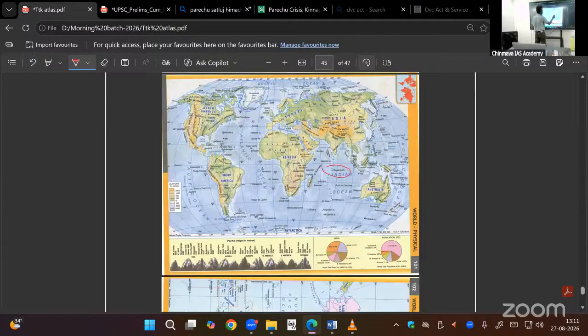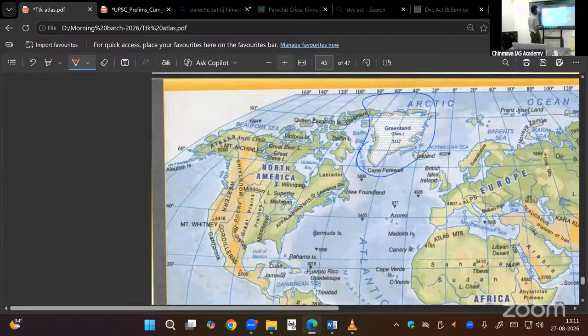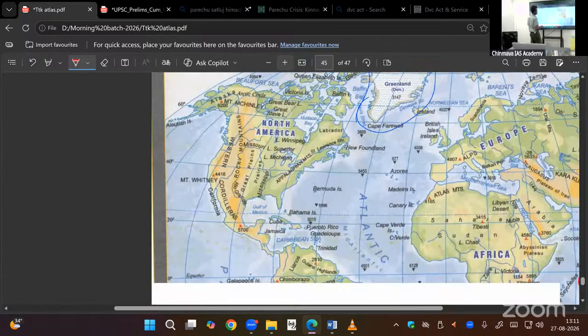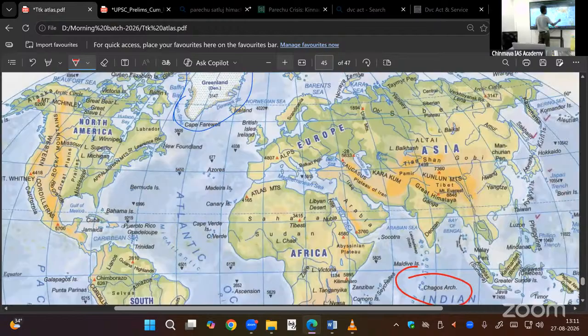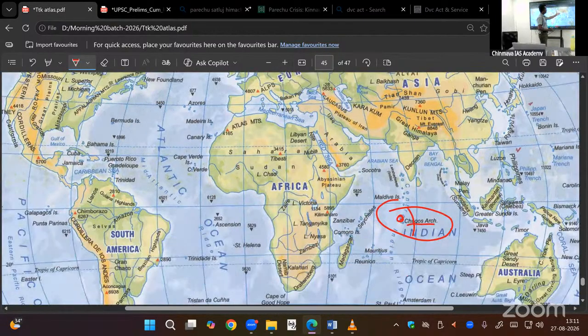This area, Chagos Island Archipelago. Tsunami did not affect Diego Garcia Island here. In the bottom relief picture, we are going to study about this ridge. Lava came out, islands created. Tsunami did not affect this, it affected all the countries.